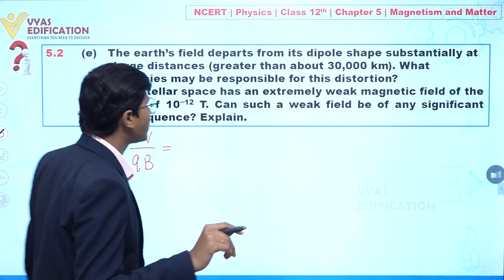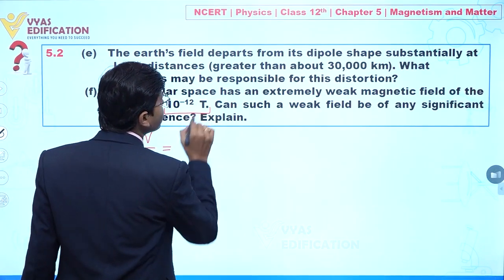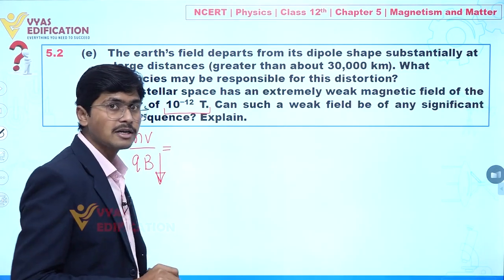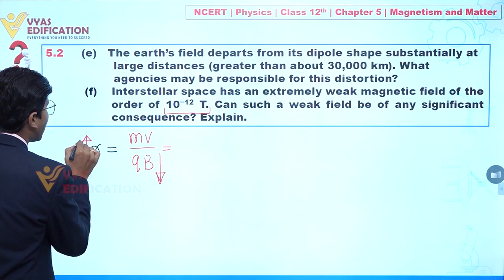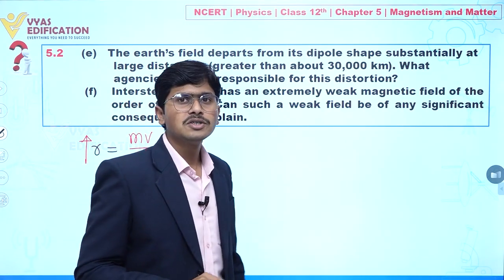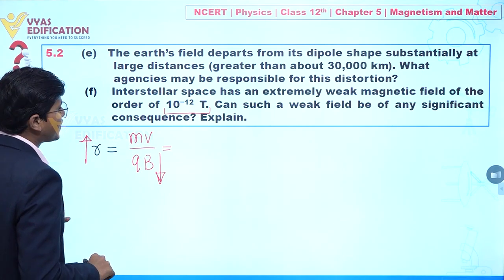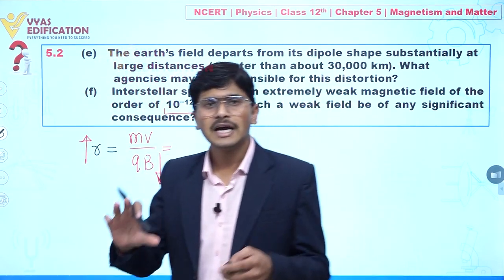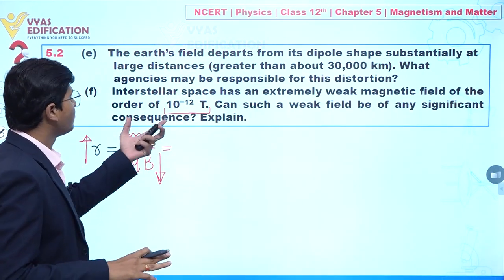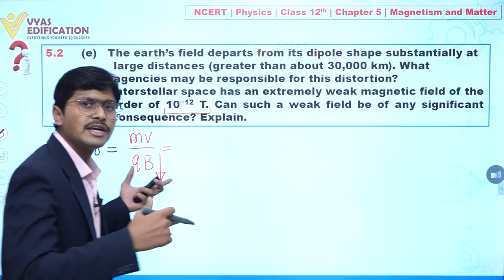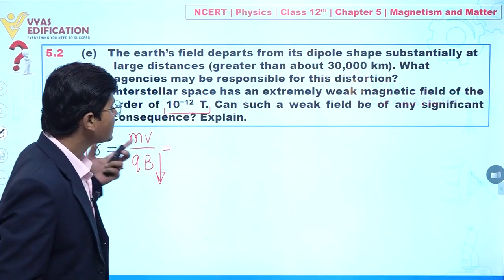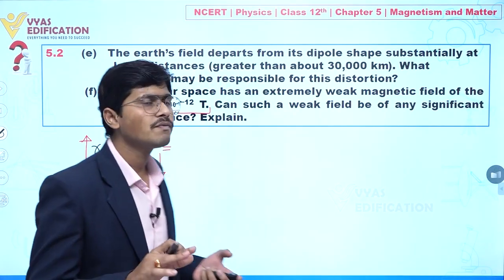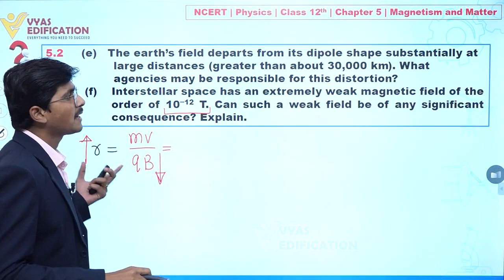So from here, if we are talking about an extremely weak magnetic field, it means the value of B is very small. Clear? So at that time the value of R will be more. When we have an extremely weak magnetic field, we will find the radius is larger. So if we are talking about some particular distance of movement, we will not find any appreciable change in the path.